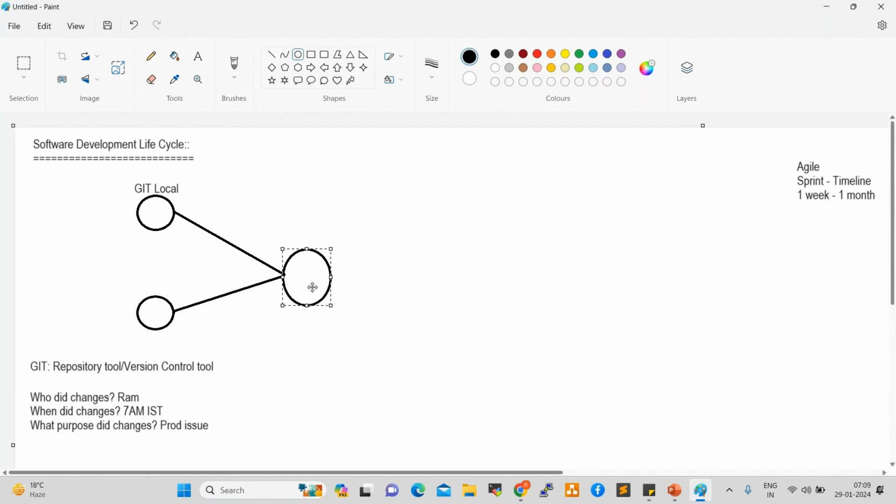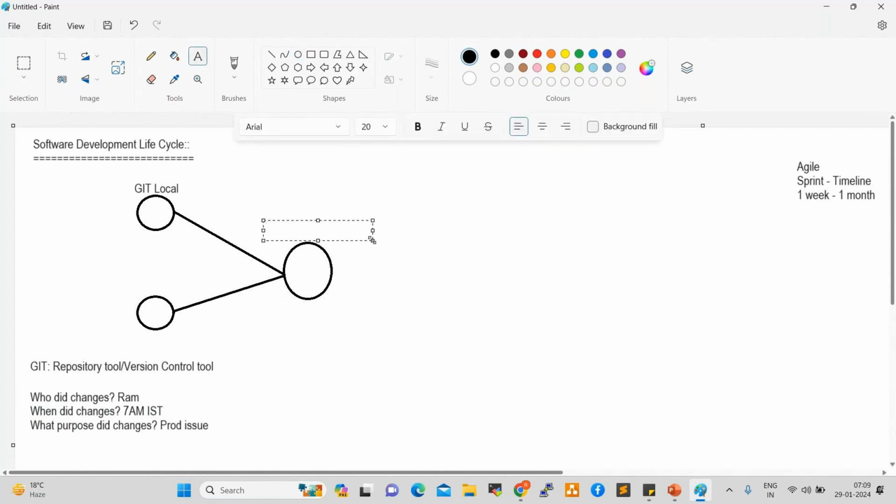Once changes are completed, they move the code to GitHub, right? So Git and GitHub are both the same, right? Git is a local repository, so GitHub is a remote repository.